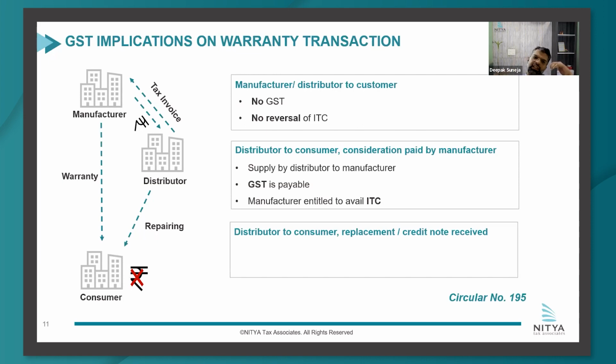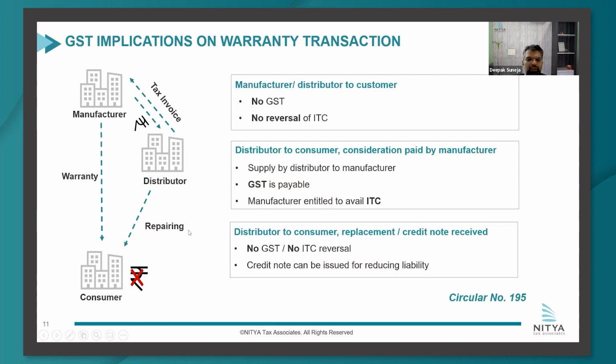So instead of raising a tax invoice for 40 on the manufacturer, the circular deals with a case wherein the distributor got those 40 parts back from the manufacturer, or a case wherein the distributor sought a replacement of 40 parts, or wherein the manufacturer issued a credit note showing these 40 parts as sales return. So in this case, there is no GST or no ITC reversal, and a credit note can be issued for reducing liability.